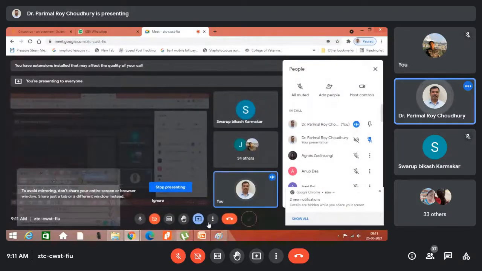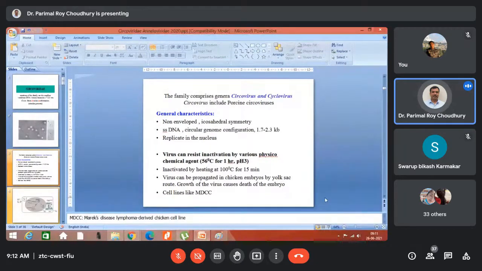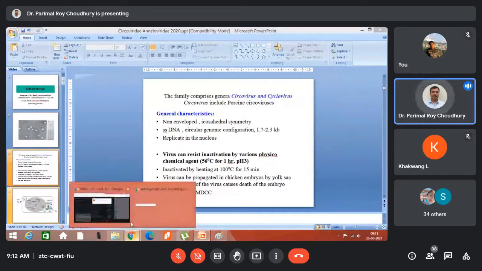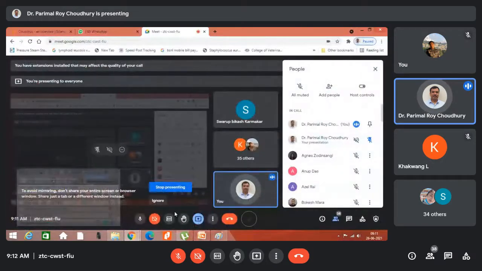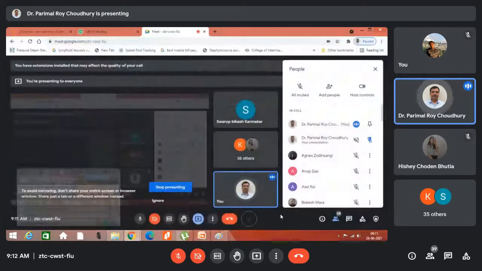So coming to the general characteristics of this particular family, you'll find they have icosahedral symmetry, and the triangulation number is 1, T is 1. This virus replicates in the nucleus.